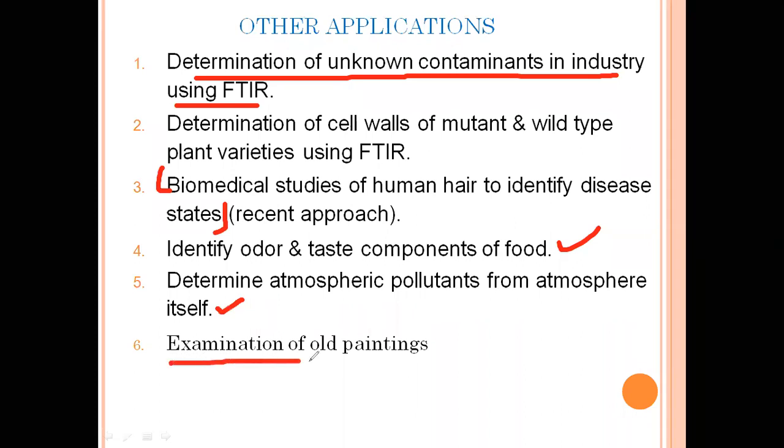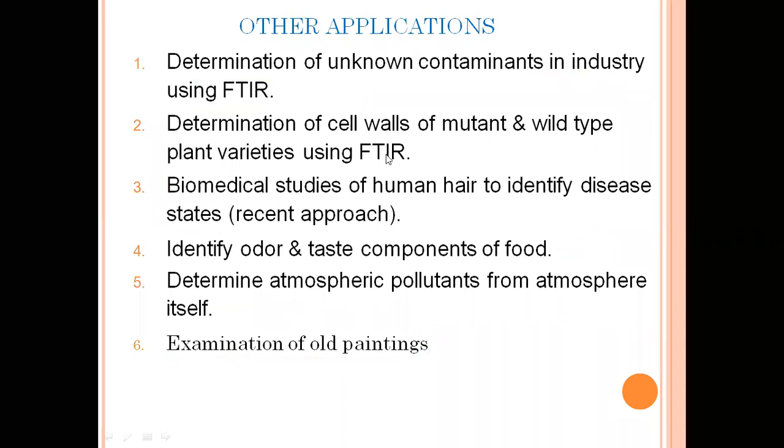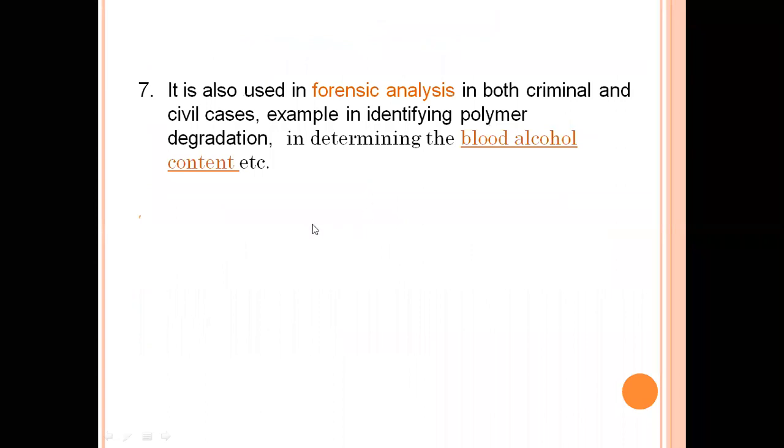Another thing, examination of old paintings. We can examine old paintings also using IR spectroscopy. Now, the last one, it is also used in forensic analysis in both criminal and civil cases. For example, in identifying polymer degradation, in determining blood alcohol contents, etc. This tool is very helpful for criminal and civil case investigations.